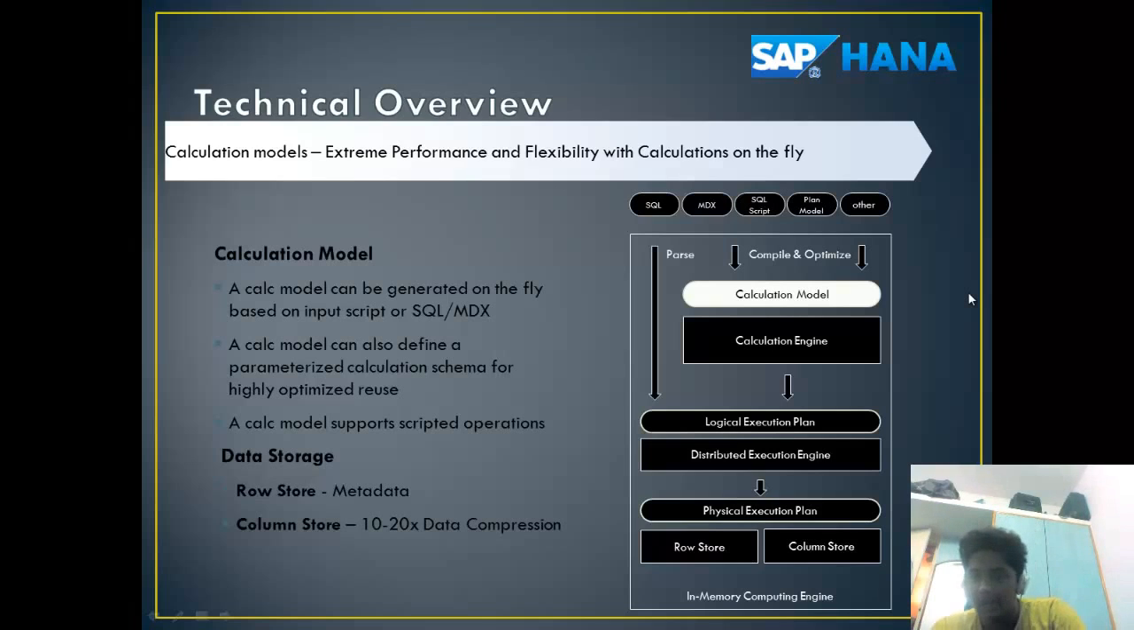We can see on the right side that the different technologies can pass the input into the logical execution plan, or the calculation model can be used to compile and optimize the input. The calculation engine then passes the output to the logical execution plan. The logical execution plan is built above the distributed execution engine, which then passes the output to the physical execution plan. The metadata is stored in the form of row store, and the data being compressed is stored in the form of column store, which compresses the row store data 10 to 20 times.